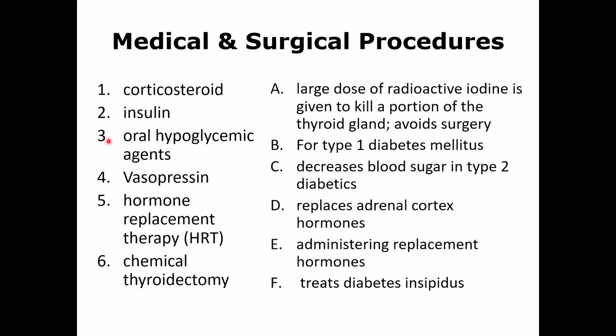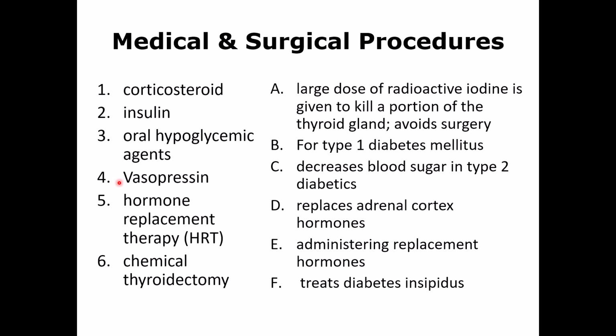The person with type 2, which is much more common, usually starts with lifestyle changes, for example, changes in food intake. They shouldn't eat too much sugary food and too much fatty food, and they should exercise more. And if that doesn't help, then they can start with oral hypoglycemics. If that doesn't help, then insulin. So different levels of treatment.